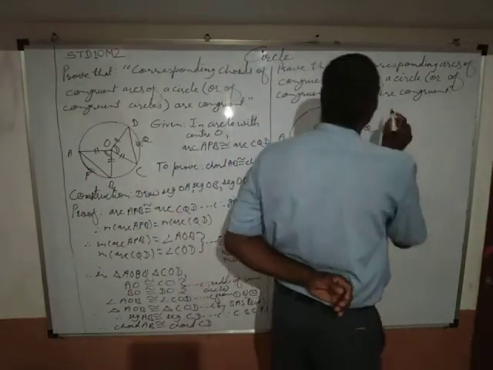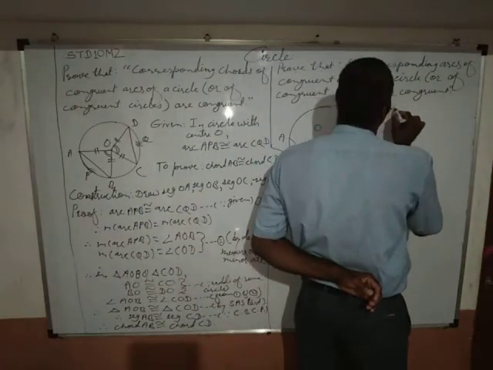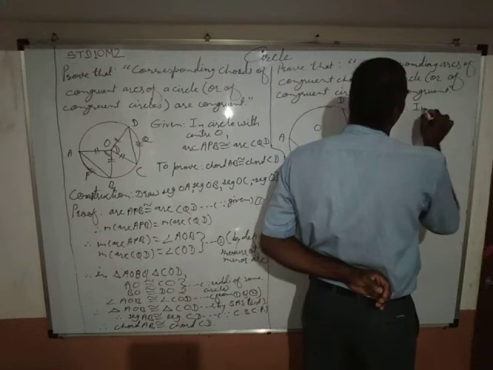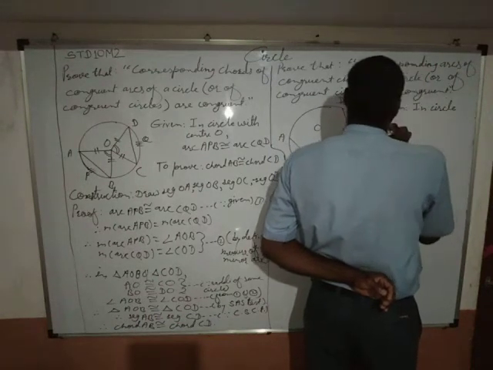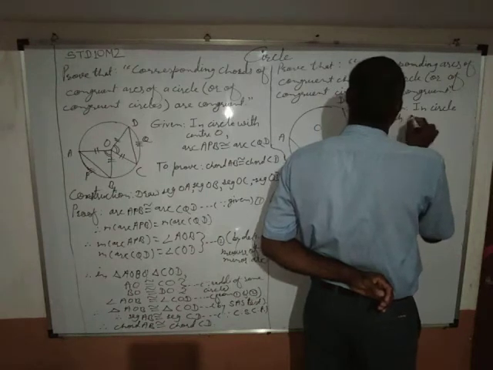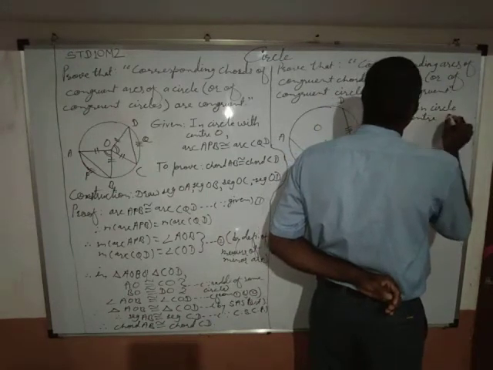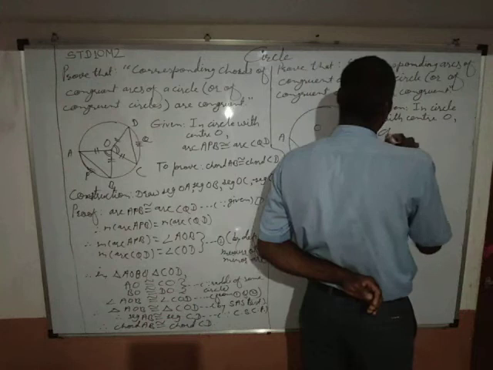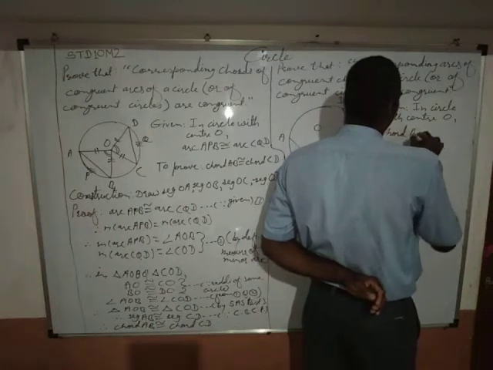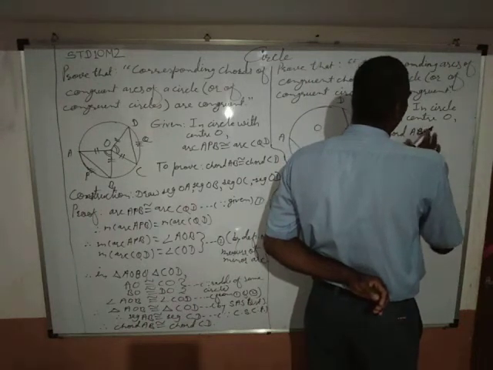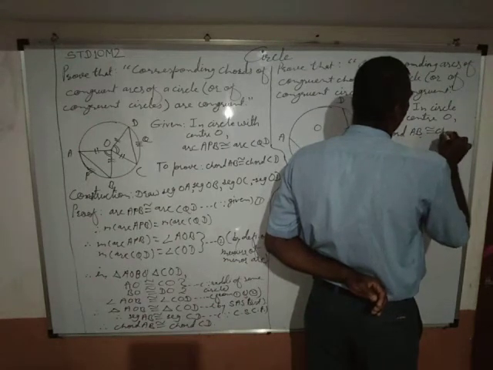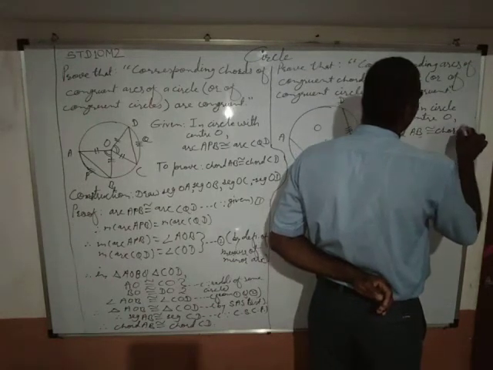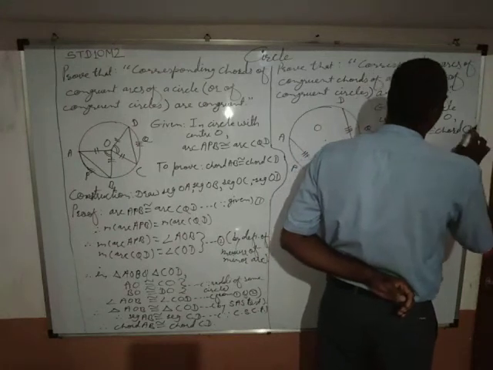Okay, let's mention here. Given: in circle with center O, we have chord AB congruent chord CD.